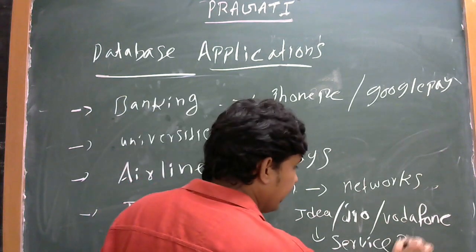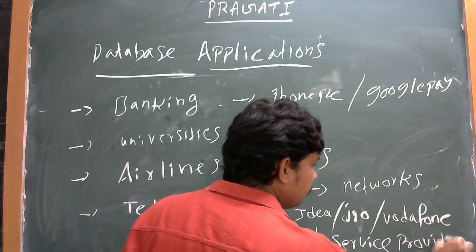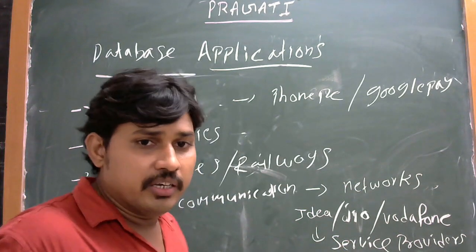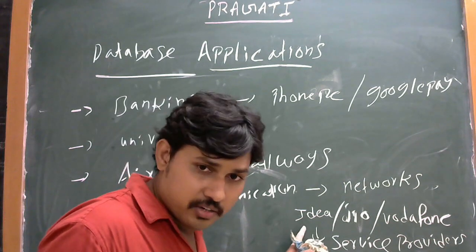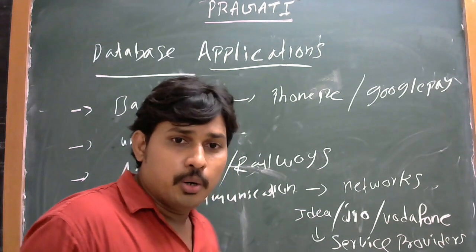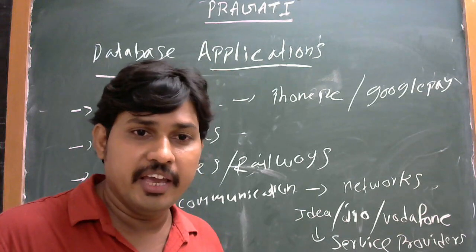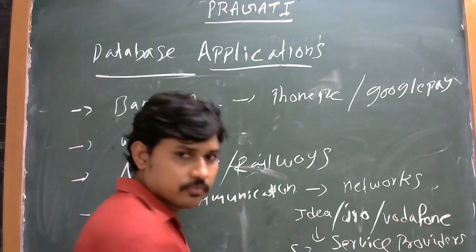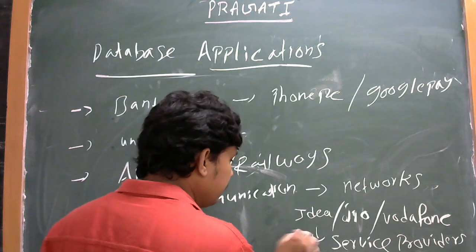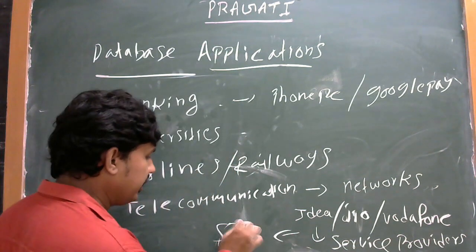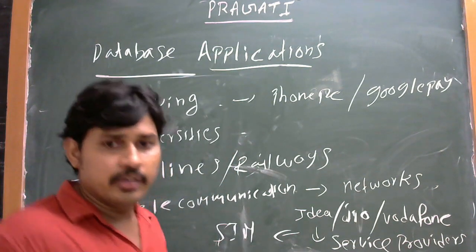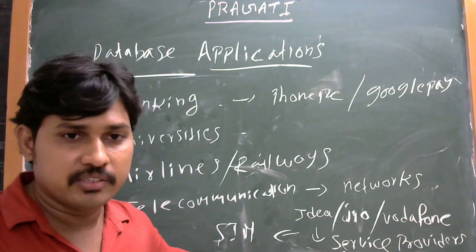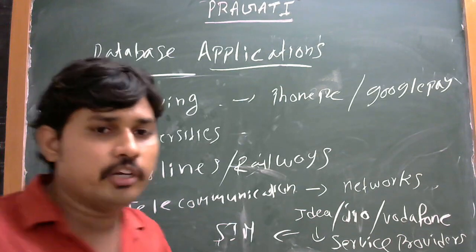For example, a service provider gives service to multiple users with a number, that means a SIM. It gives some contact number.